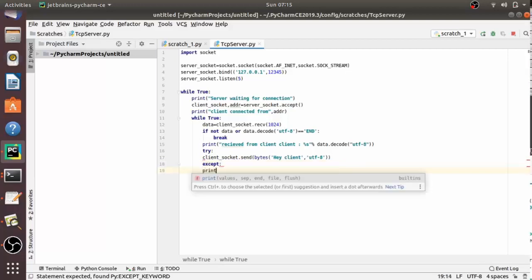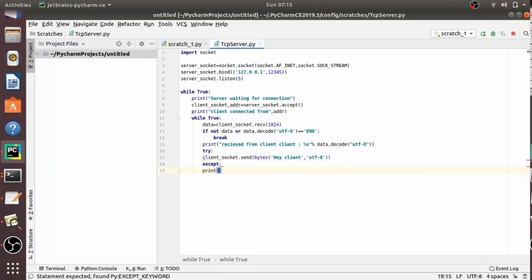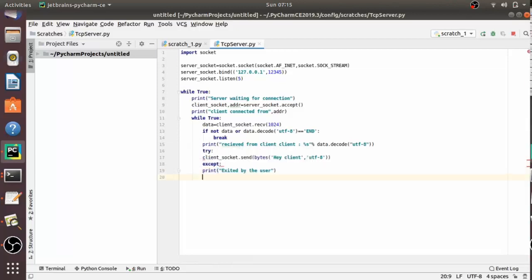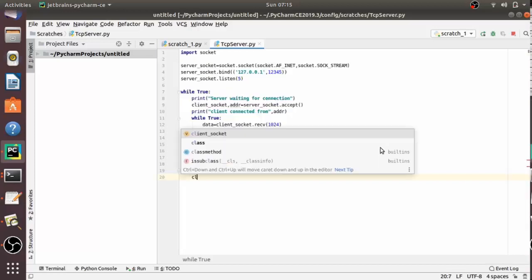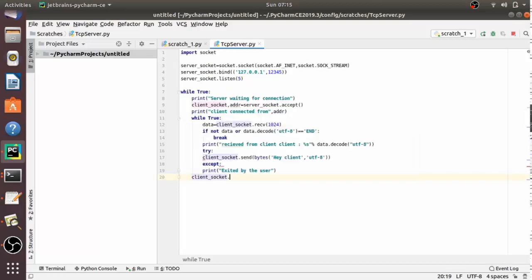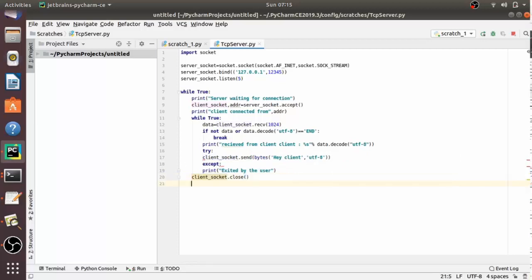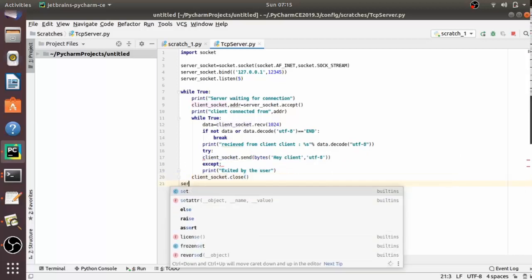Okay. Now, at the end, we have to close the connection between server and client. So let's do client_socket.close and server_socket.close.